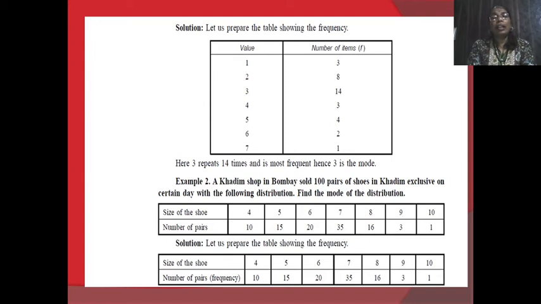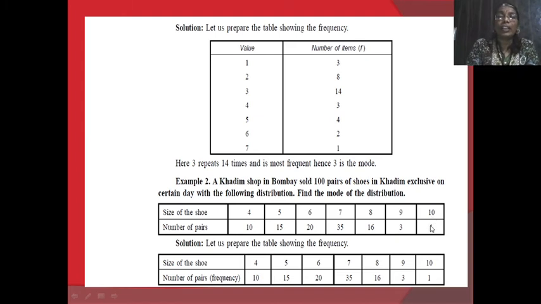Again, here we consider another example, instead of the size of shoes, the number of plants, where the plants produce flowers or fruits. Considering a plant-origin example: 4 plants produce 10 fruits, 5 plants produce 15 fruits, 6 plants produce 20 fruits, 7 plants produce 35 fruits, 8 plants produce 16 fruits, 9 plants produce 3 fruits, 10 plants produce 1 fruit.